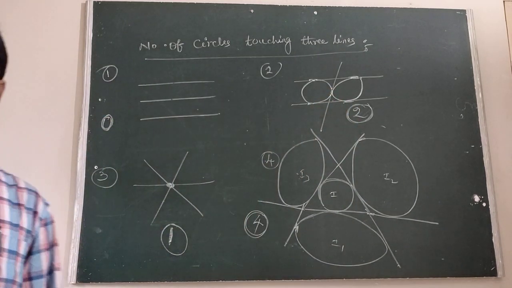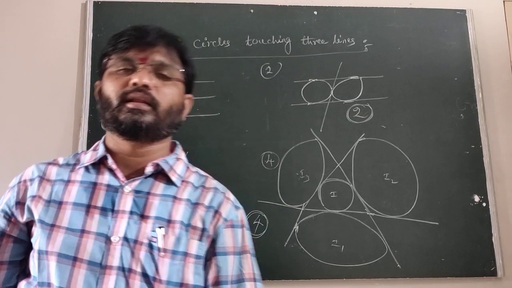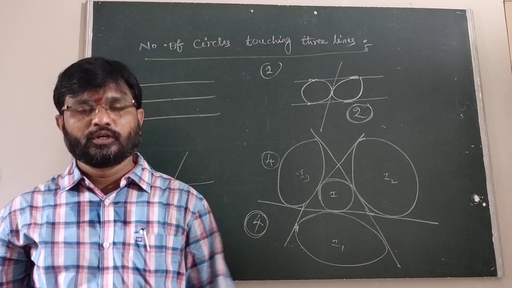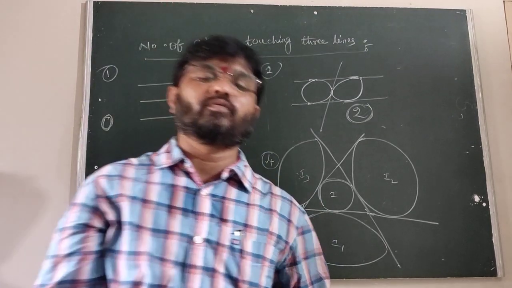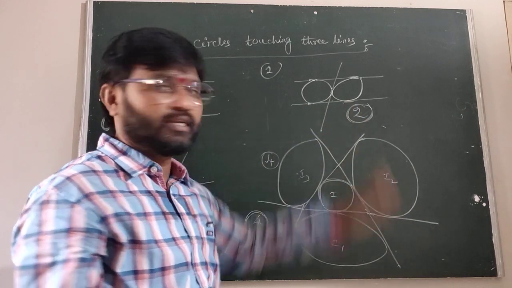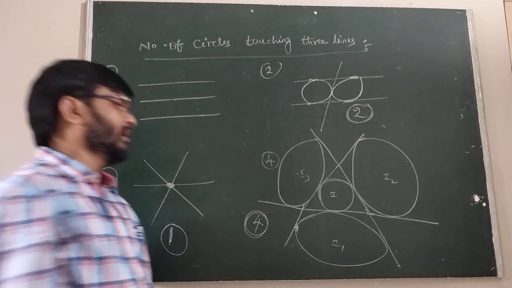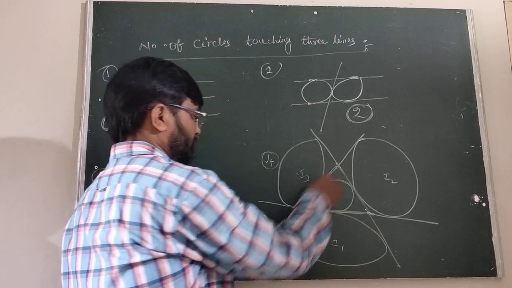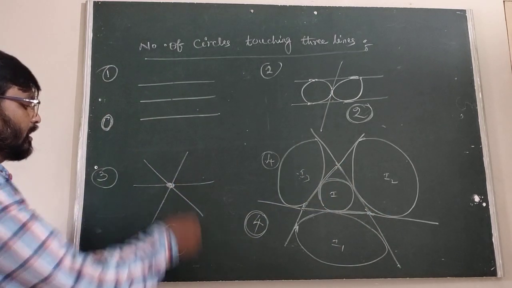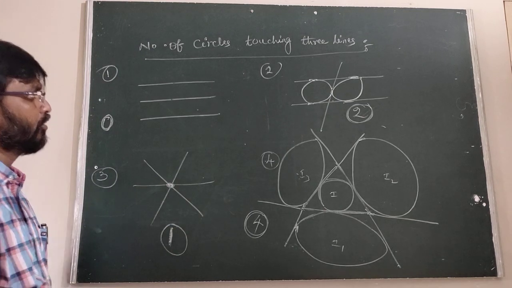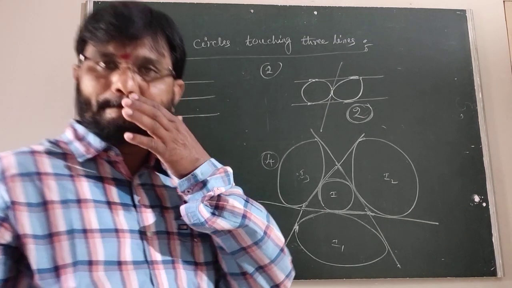So we are all observing that when the lines are parallel, the number of touching circles is 0. When two lines are parallel and one line cuts them in two distinct points, the number of touching circles is 2. If the three lines form a triangle, in this case the number of touching circles is 4. If the three lines are concurrent, the number of touching circles is 1 and only 1. Okay.